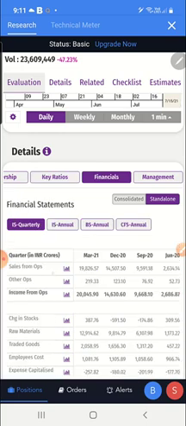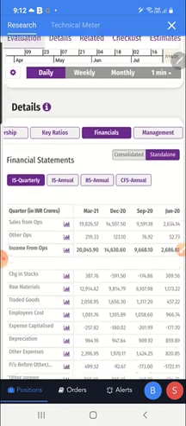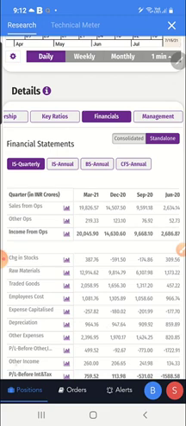What is the financial? Okay, the income from operations is growing. In September 2020 it was 9 crores, in December 2020 it was 14, and in March 2021 it is 20. It is growing. You can see all these things in the analysis part. And profit and loss, it is showing profit.